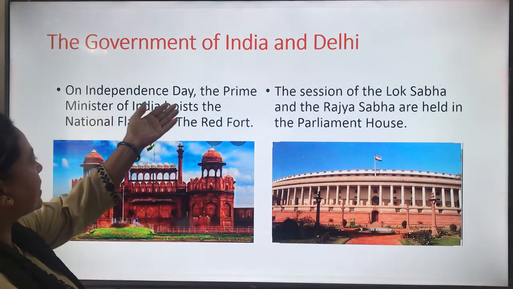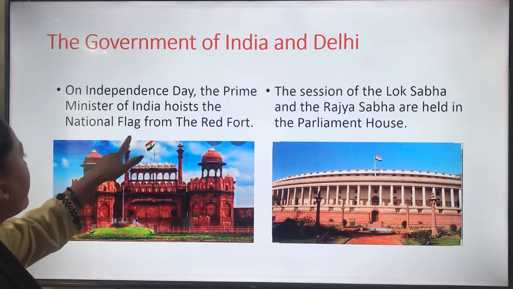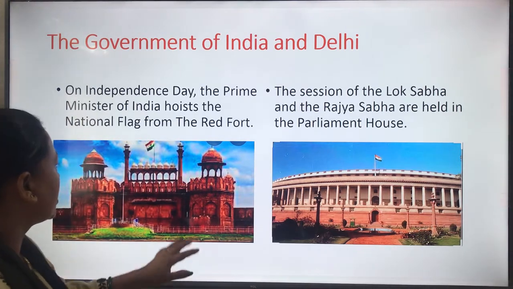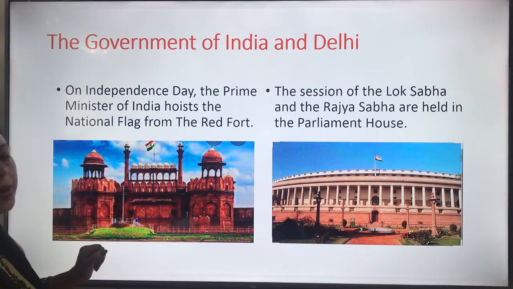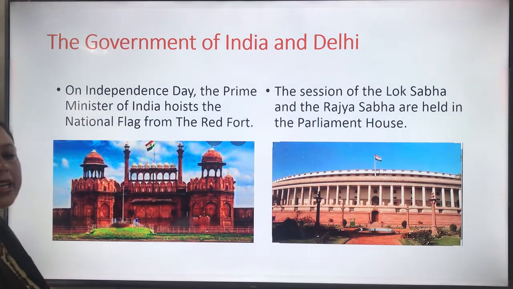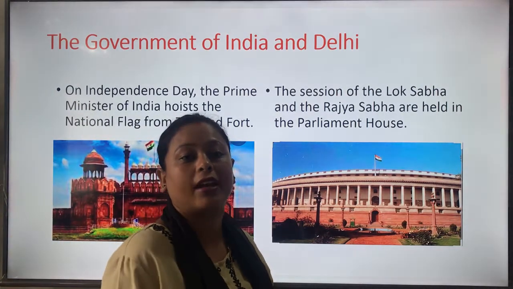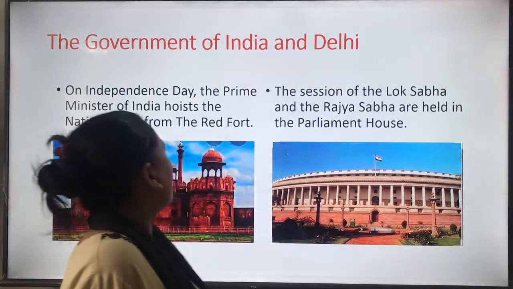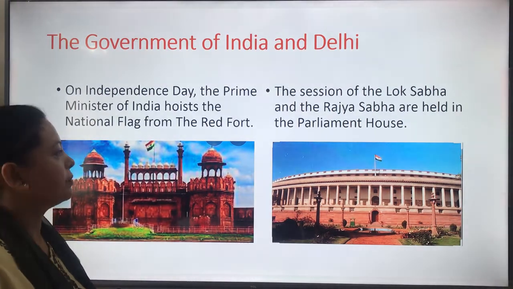On Independence Day, the Prime Minister of India hoists the national flag from the Red Fort. So this is Red Fort. You can see the national flag at the top. So on Independence Day, our Prime Minister, Mr. Narendra Damodar Das Modi, hoists our national flag from the Red Fort.